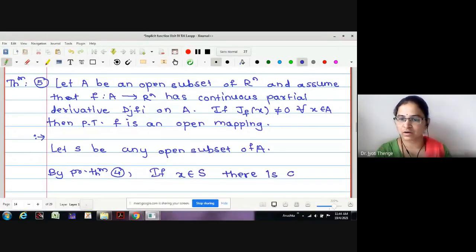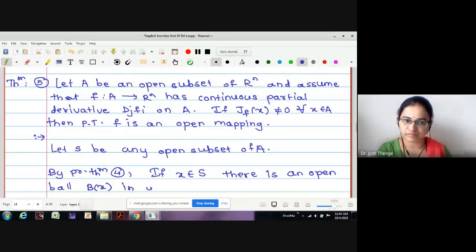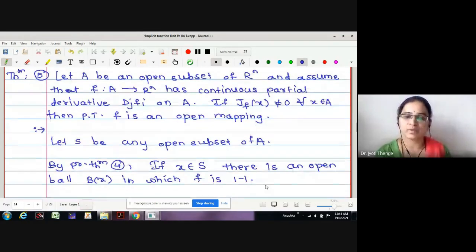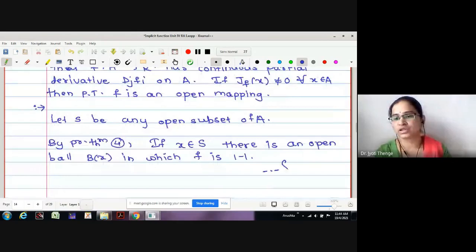There is an open ball B of x in which f is 1-1. Correct, no? This is what we have proved, provided the condition, no doubt. This is due to the Jacobian determinant not being equal to 0.